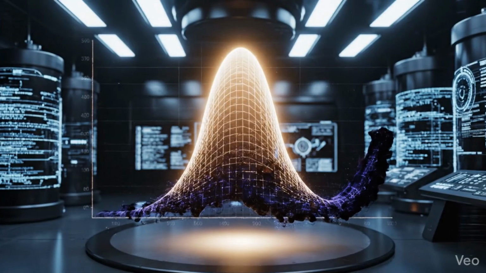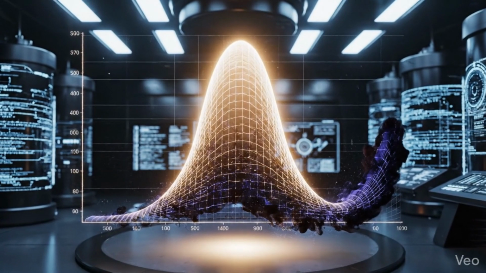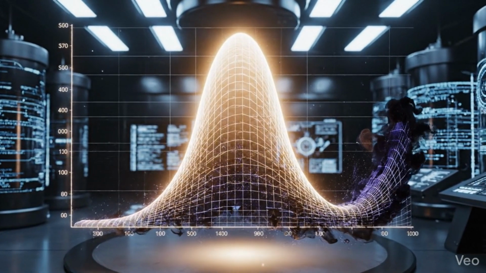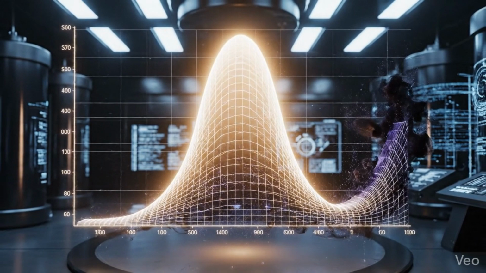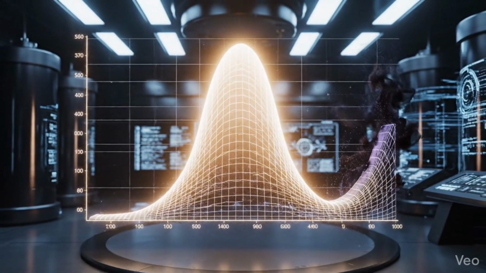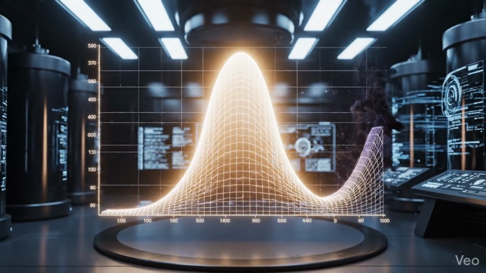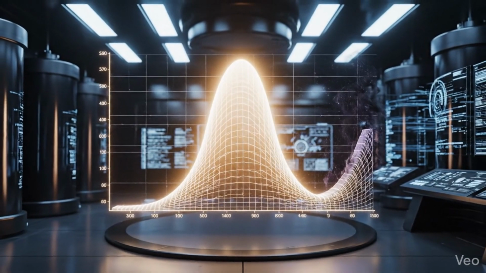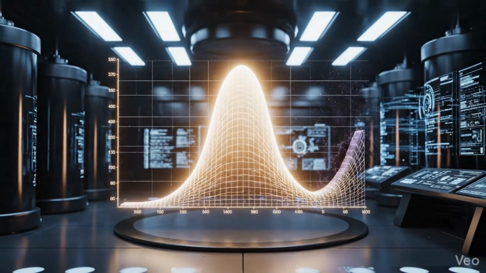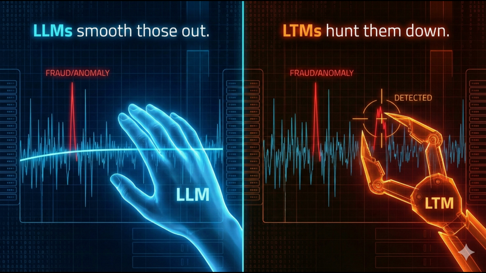This means LLMs bias towards the average. They try to write the most likely text. But in data science, we don't want the likely answer. We want the outlier. We want to find the fraud, the anomaly, the market crash. Large language models smooth those out. Tabular models hunt them down.